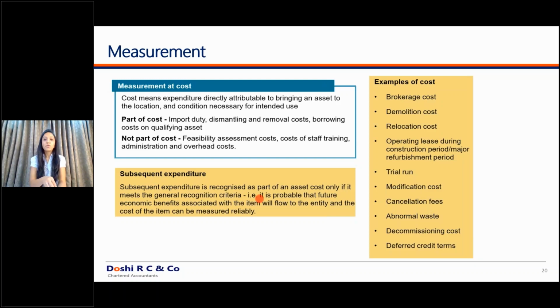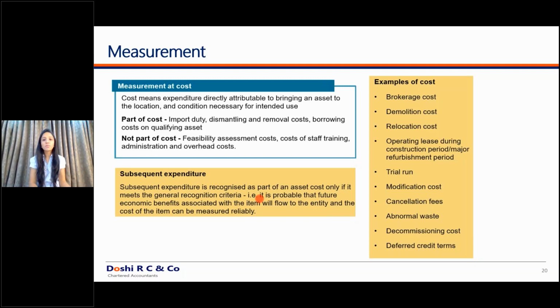For example, today I'm a windmill power generation company. I have set up multiple windmills in various locations. Wherever I've set up these windmills, I have a clause in my agreement that whenever the lease term ends, 30 years, 20 years, 25 years, you don't buy that area, obviously. I mean, if you have your own land, that's a different question. But if you have rented or leased that land from a governmental authority, you have a clause in that agreement that at the end of the lease period, you will have to dismantle and restore that land as it is.